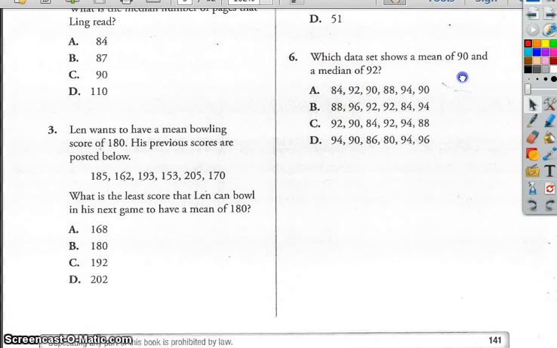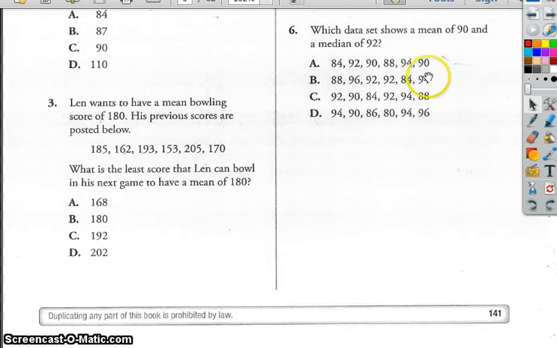All right, number 6. Which data set shows a mean of 90 and a median of 92? What's not very nice about this one is they don't put them in order from least to greatest. So let's look and see what's got a mean of 90. I'm going to pause the video here so I don't bore you to tears finding all the means. I'm going to add all these up and divide by 1, 2, 3, 4, 5, 6.